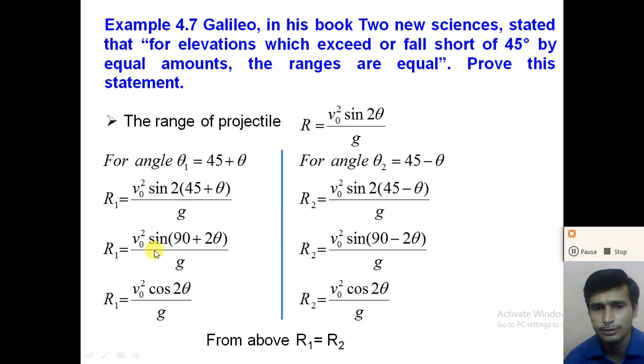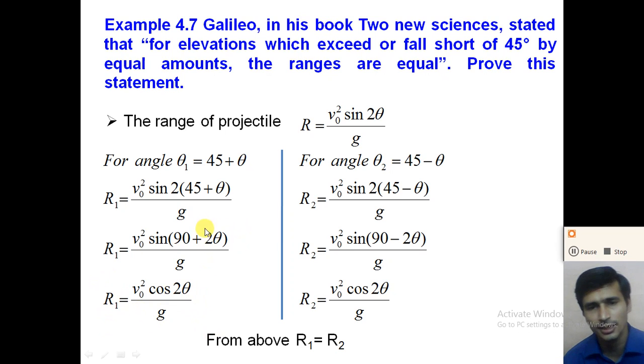From math, sin 90 plus theta is equal to cos theta, and sin 90 minus theta is also equal to cos theta. So we get R1 is equal to v0 square cos 2 theta divided by g.